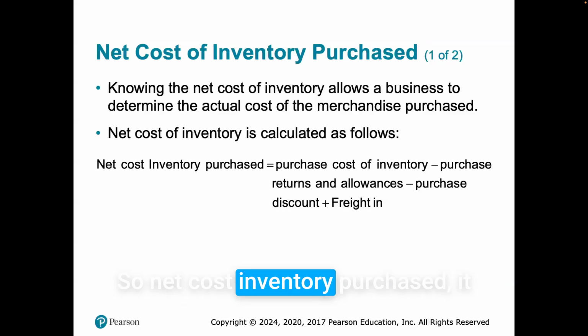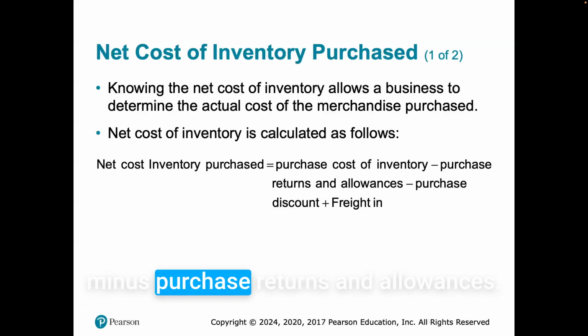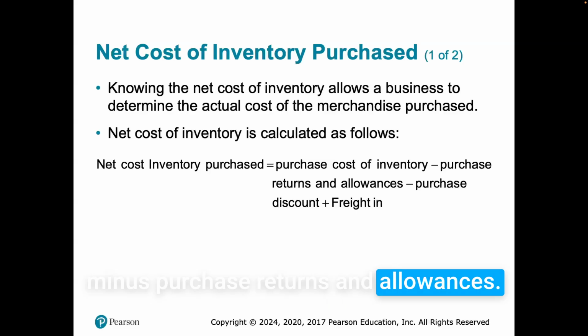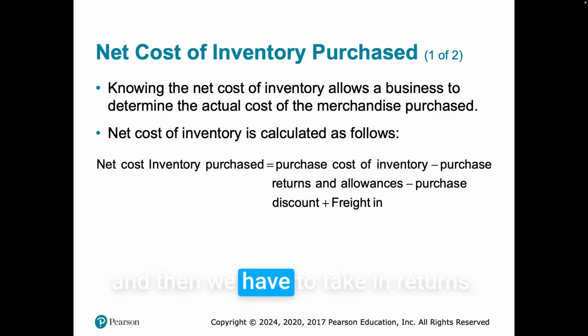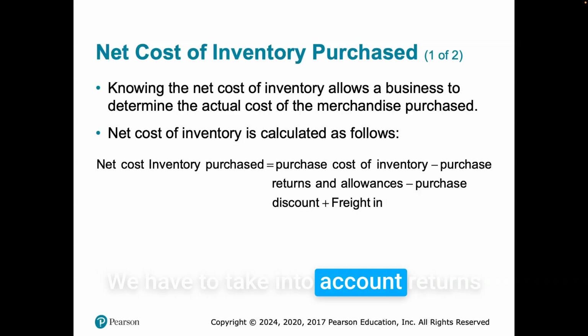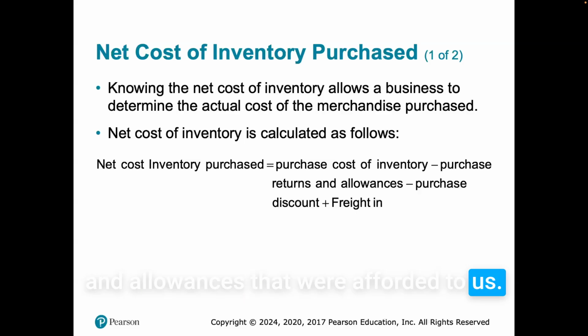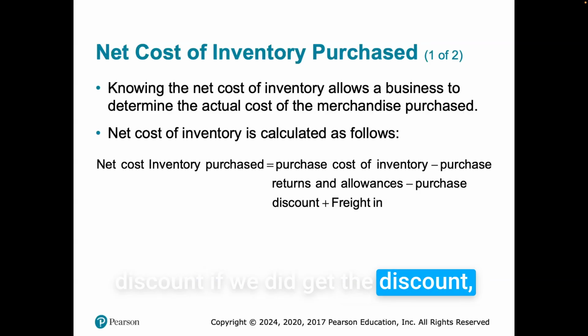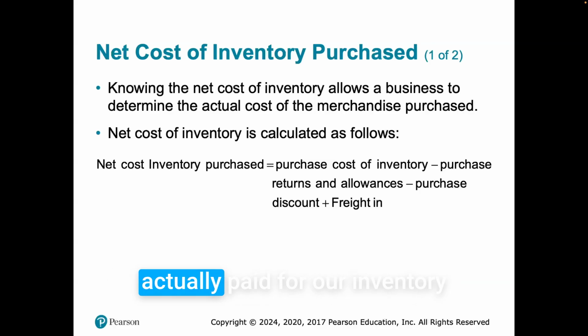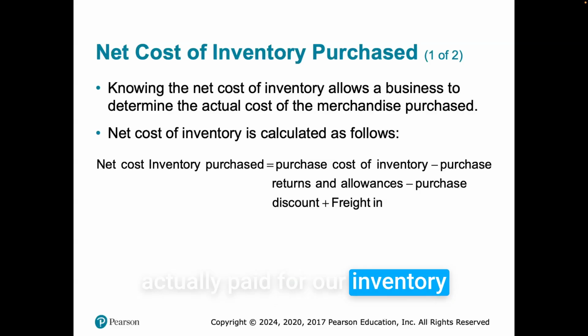So net cost of inventory purchased equals purchase cost of inventory minus purchase returns and allowances. So we take purchase cost of inventory, what was the seller's retail cost to us? And then we have to take into account returns and allowances that were afforded to us. And then we need to subtract our discount if we did get the discount. And then we need to add in freight. This will tell us how much we actually paid for our inventory.